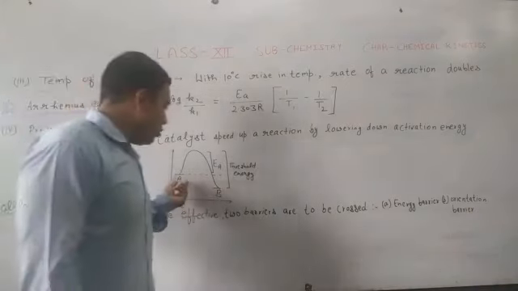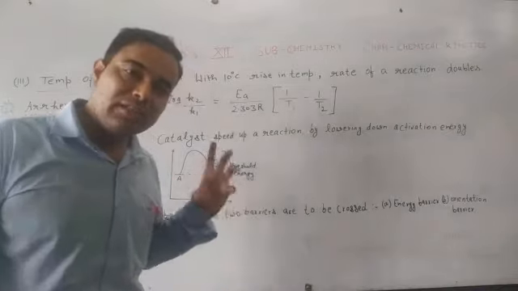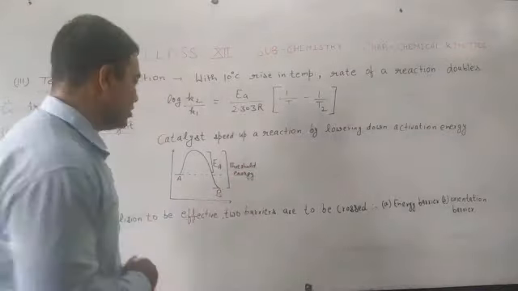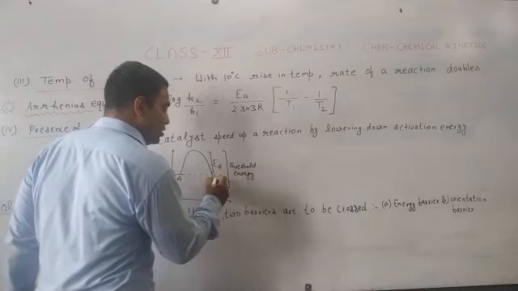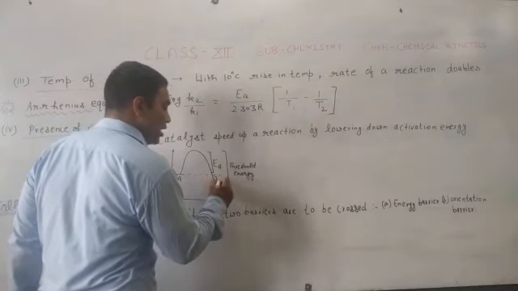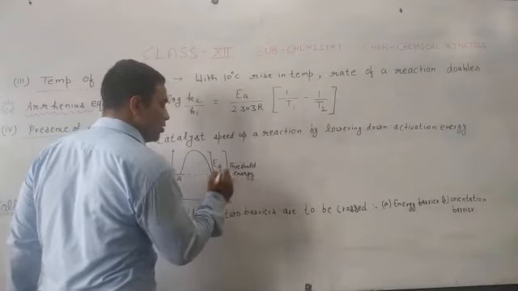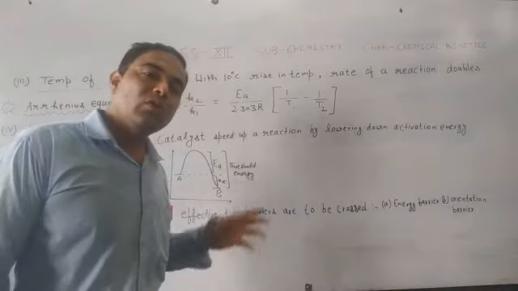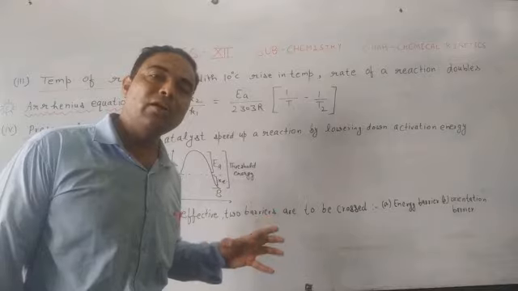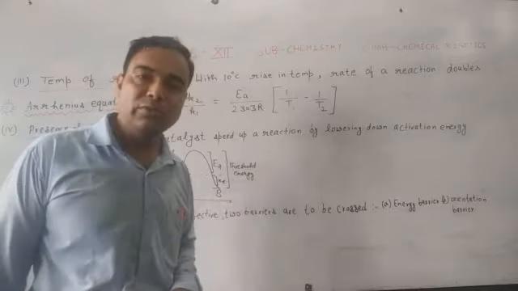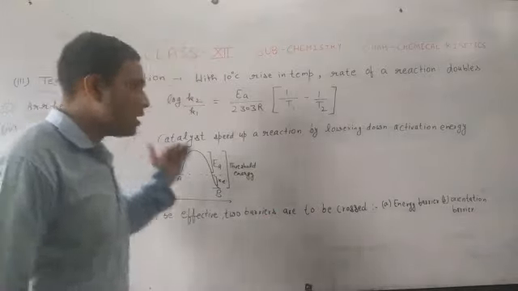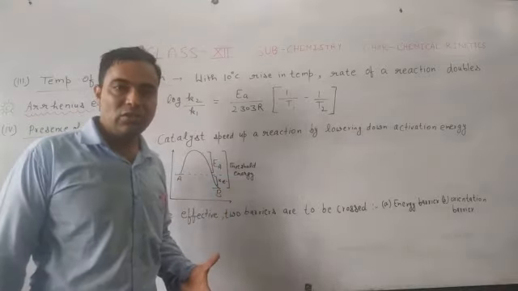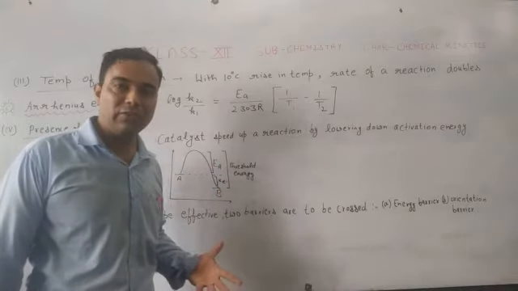Now, when we are taking reactants, these reactants have their kinetic energy. This amount of energy is their internal energy or kinetic energy. But this kinetic energy is not sufficient for these reactant molecules to collide and to form product molecules. So they will require an extra amount of energy for their collision to be effective.